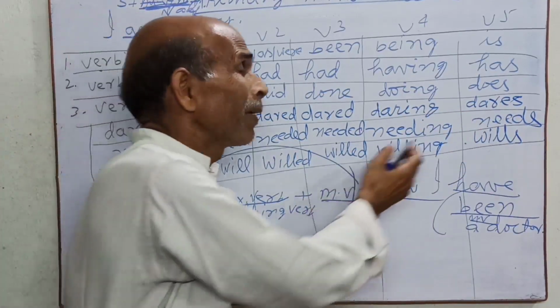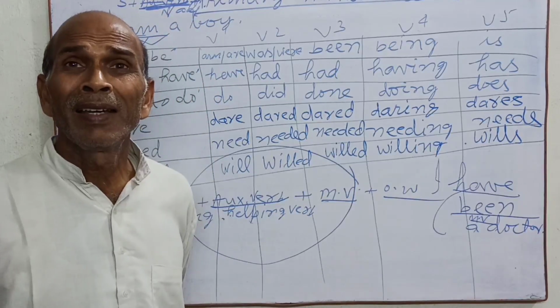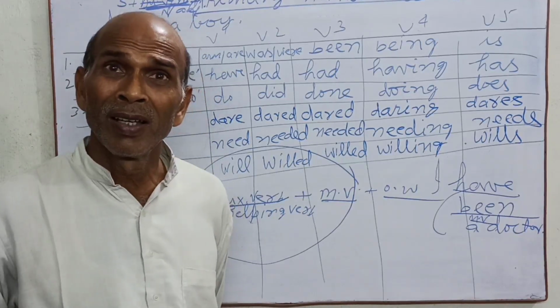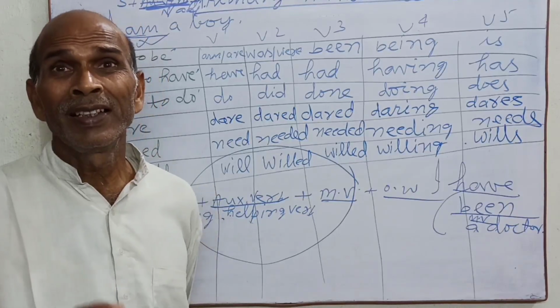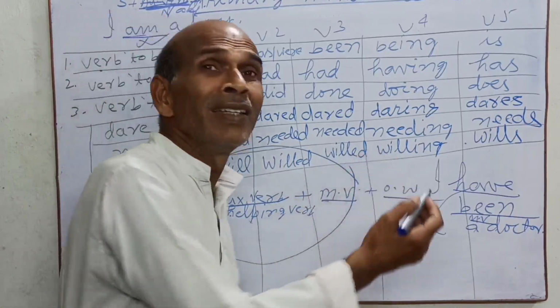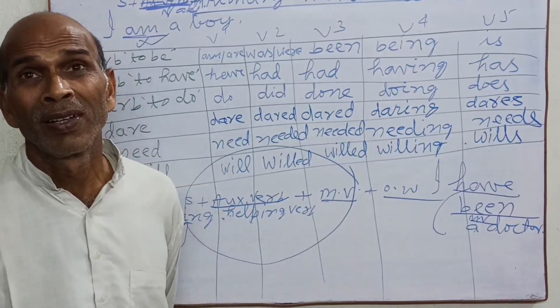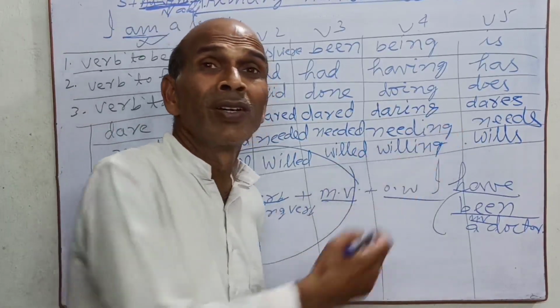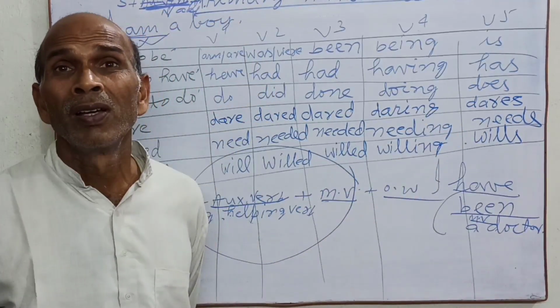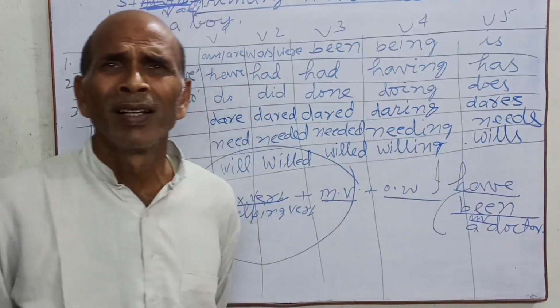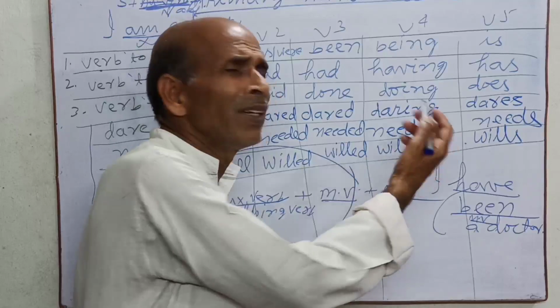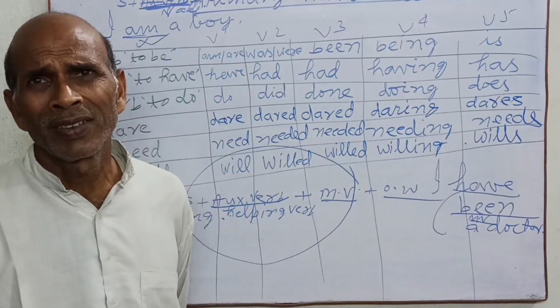I am needing a pencil. I am needing your help. While I am in difficulty, then I am needing your help. It belongs to the continuous: I am needing. Present continuous.